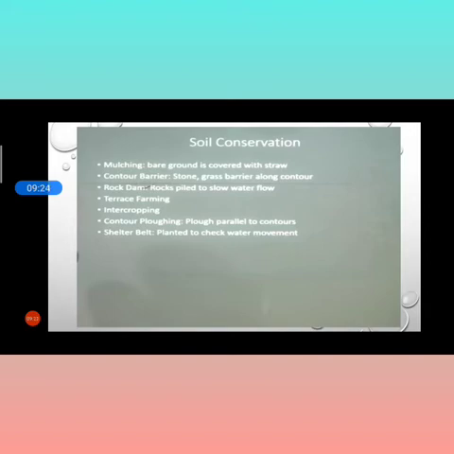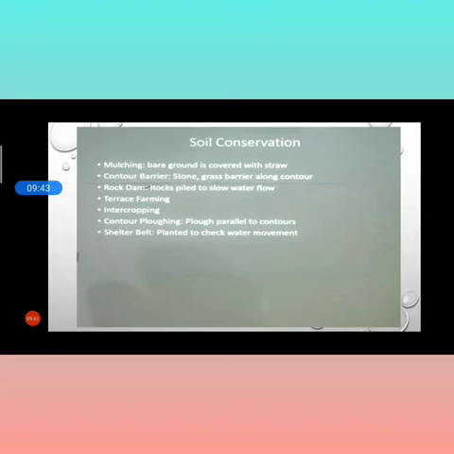It means that farming will be done with their help, so that if a high wind blows, the topsoil of the agricultural area will not be blown away, because they have been planted on a parallel basis.